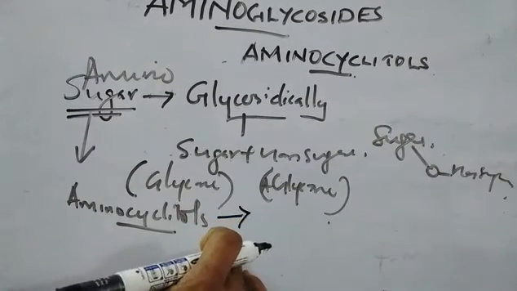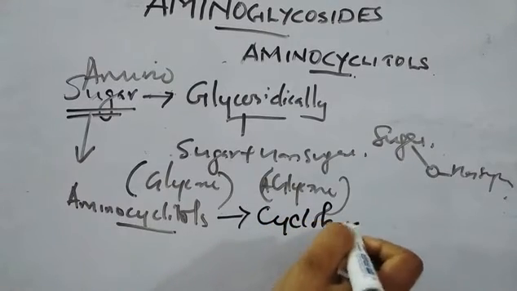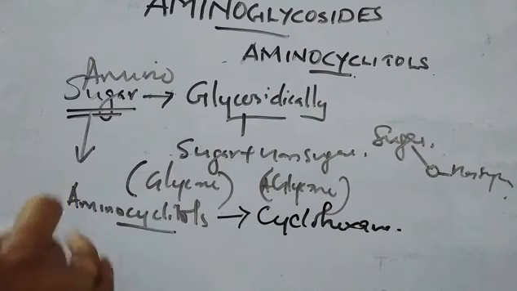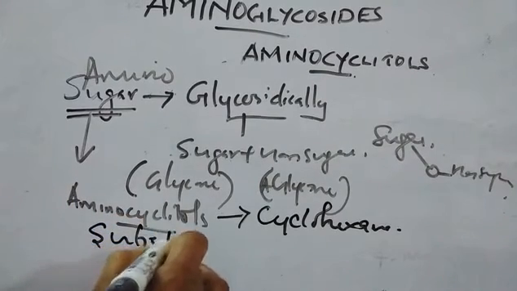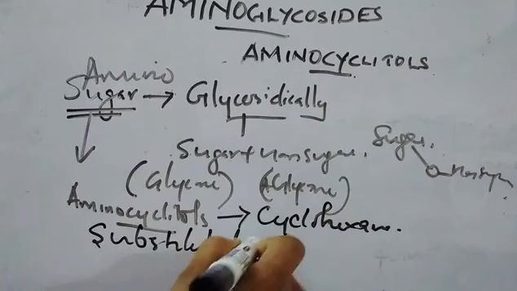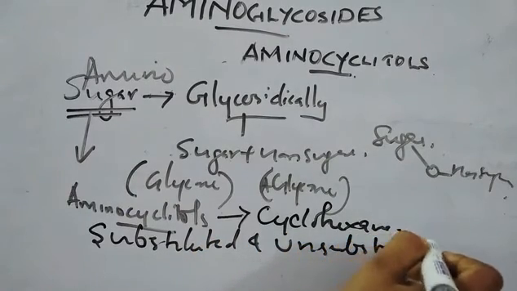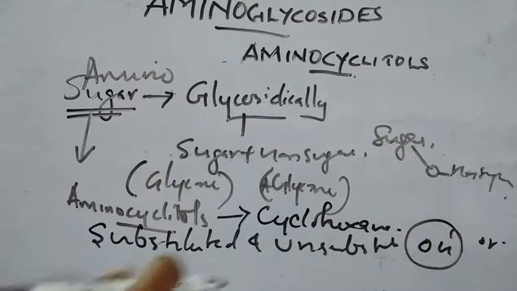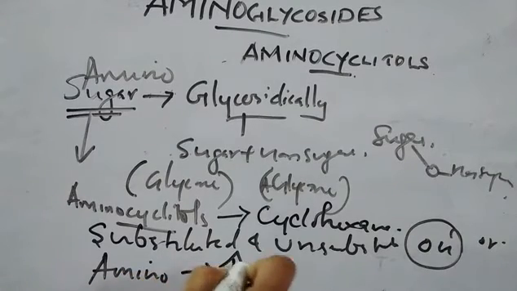Aminocyclitols in general are cyclohexanes with several substituted as well as unsubstituted hydroxyl or amino groups, and this brings about an increase in water solubility.